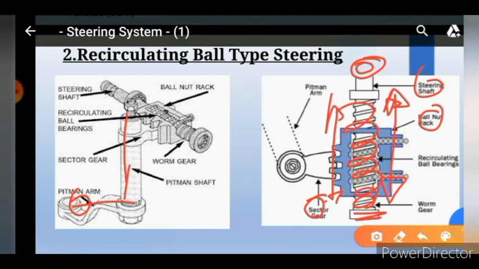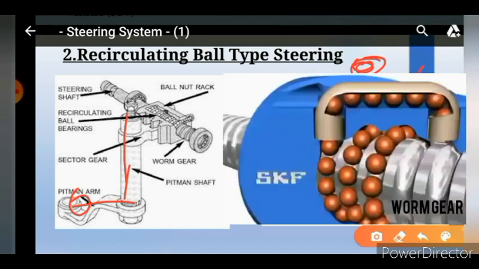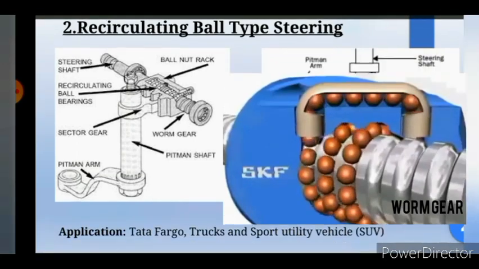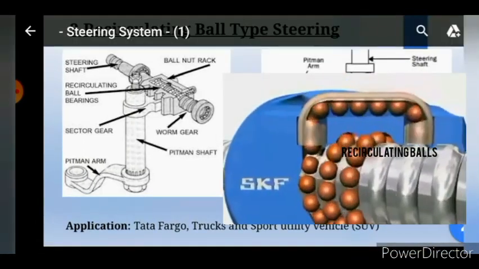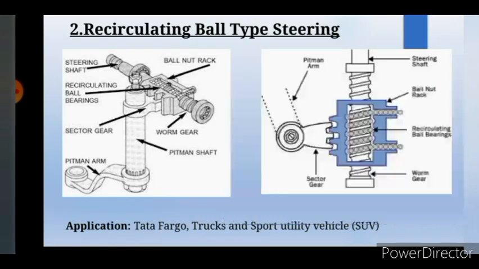So in this way the rotary motion of the steering wheel is transmitted to the pitman shaft through this ball and nut arrangement. The ball and nut arrangement is shown in the figure. So in this way the recirculating ball type steering system works.